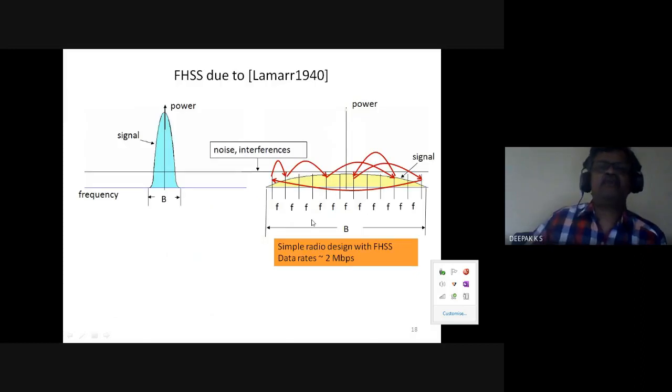So basically you have a narrowband system like this. This is much higher than the noise level signal. When you spread, you multiply with some high frequency code or spreading signal, and you make the signal appear to be like noise, and you can have hopping of frequency, and this is one frequency hopping spectrum.